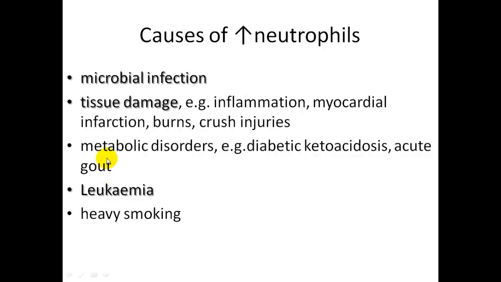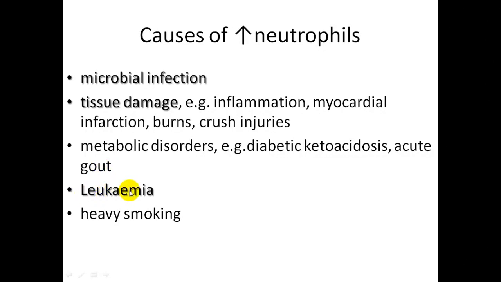But also metabolic disorders, for instance diabetic ketoacidosis, or gout. I will show later in pathology how diabetes or diabetic ketoacidosis involves the release of these chemotaxins that will result in a rise in neutrophils, or acute gout in the case of an increased amount of uric acid.